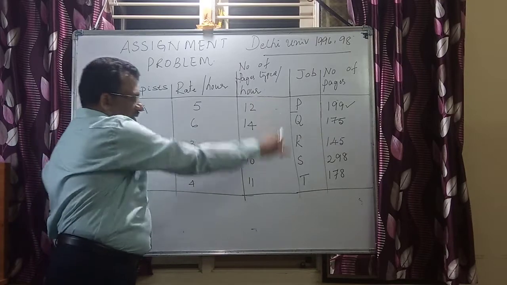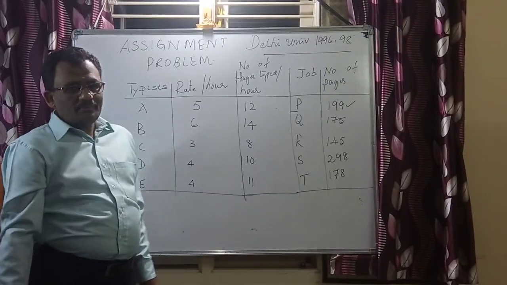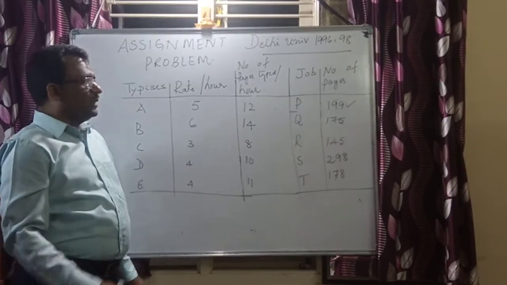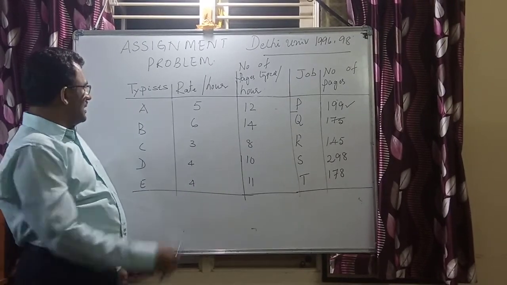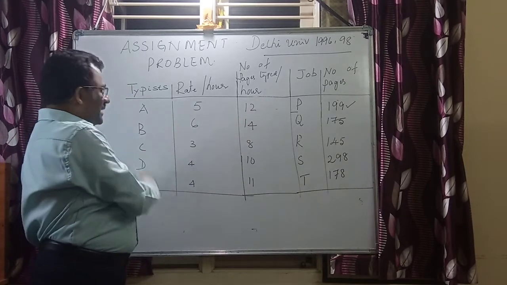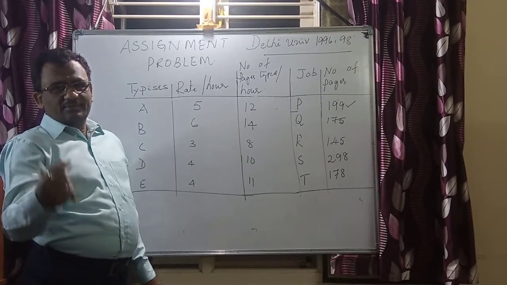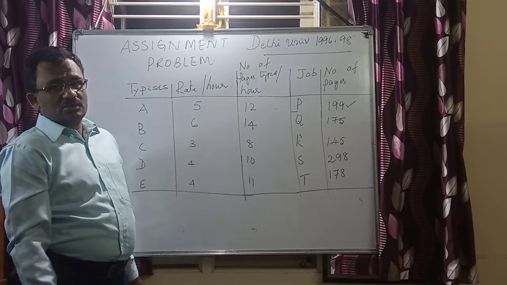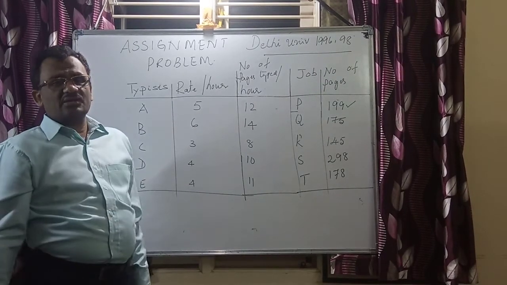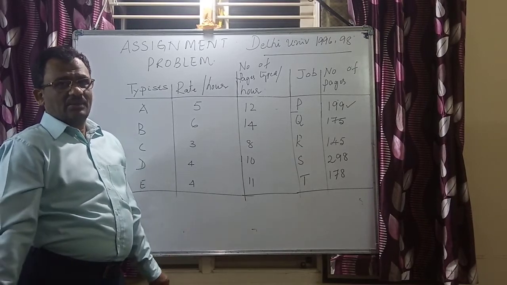Given this kind of data, how do we allocate typists A, B, C, D, E to jobs P, Q, R, S, T, so that the overall cost of allocation is the least? This is what exactly the case is all about.